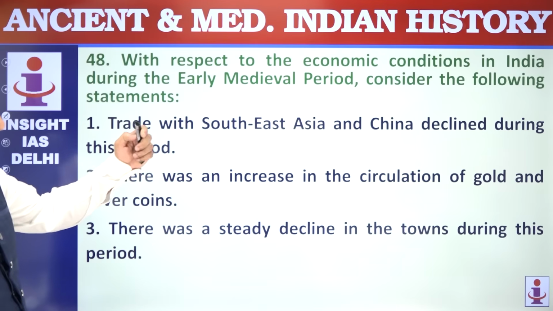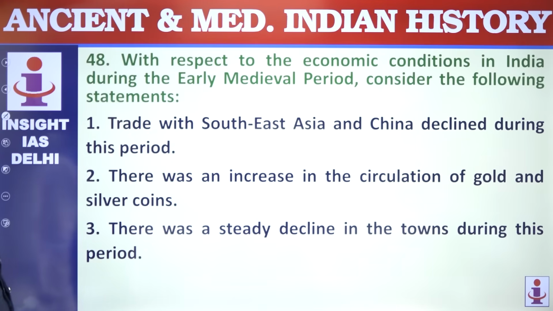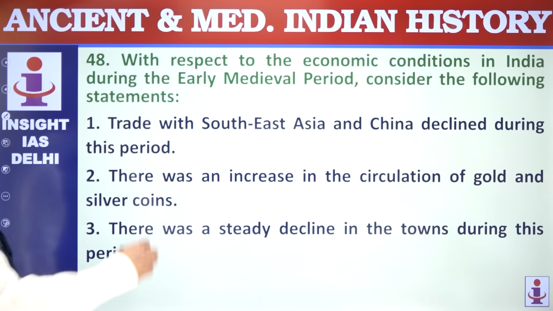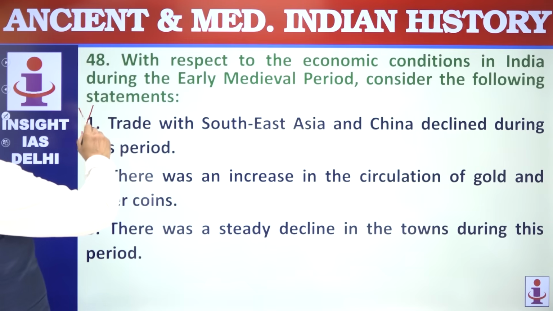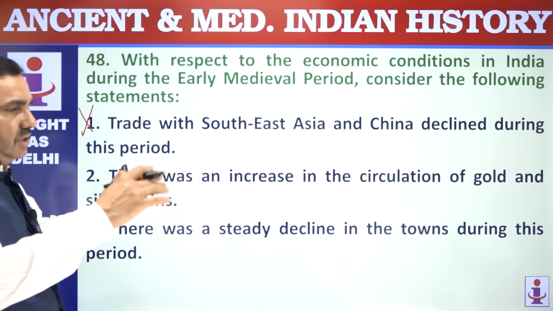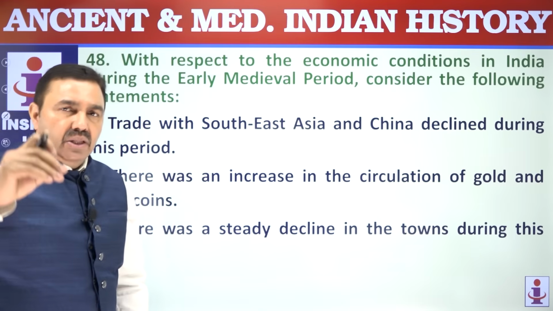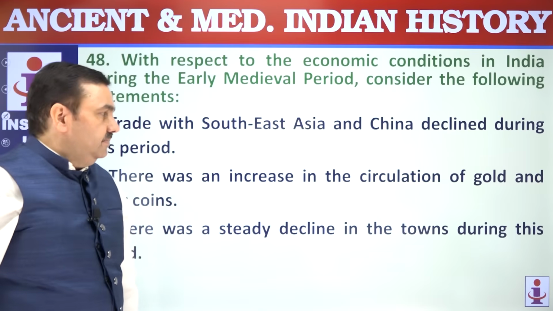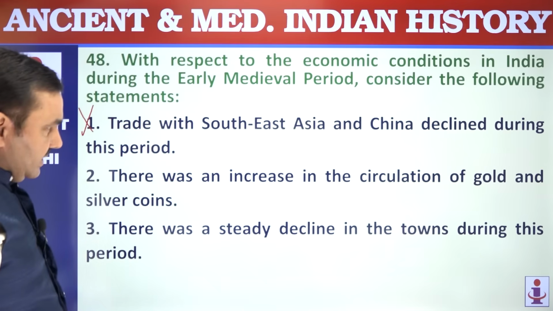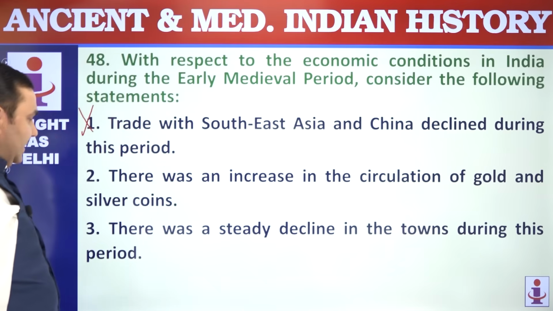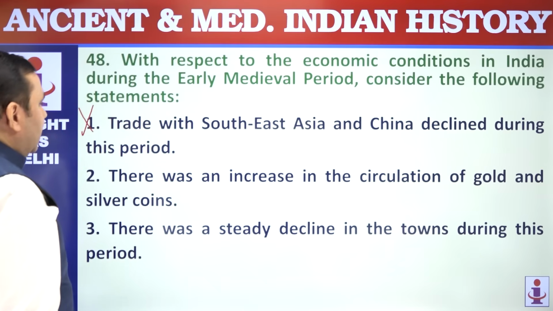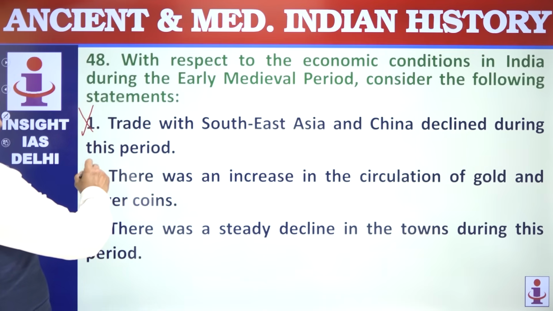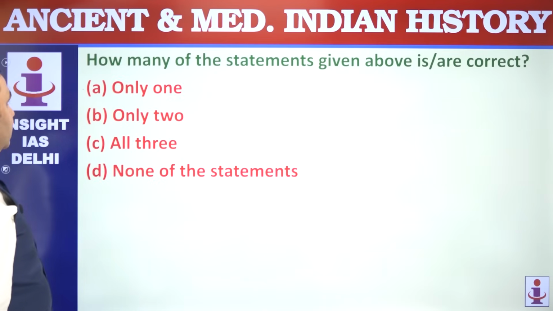48. With respect to economic conditions in India during the early medieval age, consider the following statements. Trade with Southeast Asia and China declined. That is wrong, because the Cholas were having extensive trade relations with China and Southeast Asia in the early medieval age. There was an increase in circulation of gold and silver coins. Relatively, we can say, but not correct. Let us see the options.